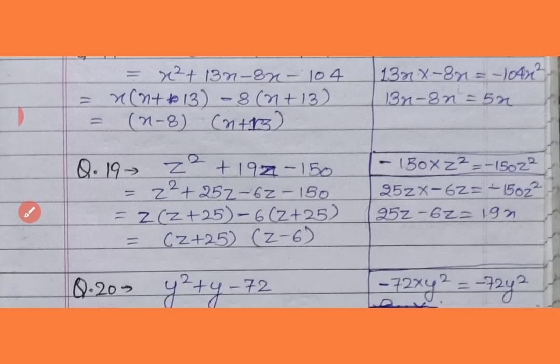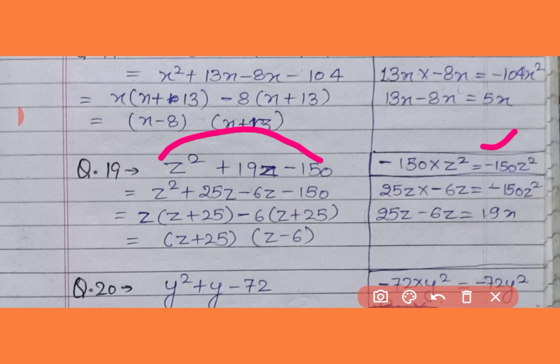Next question it has given z square plus 19z minus 150. So the first and third terms will be multiplied, as I am telling from the first question. Minus 150 multiplied with z square gives minus 150 z square.